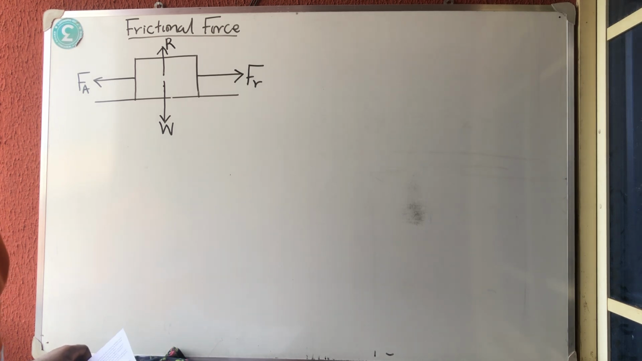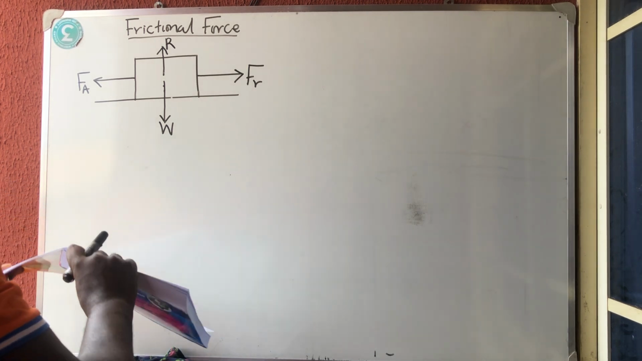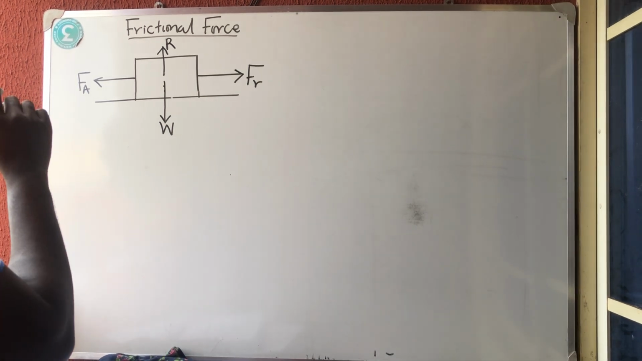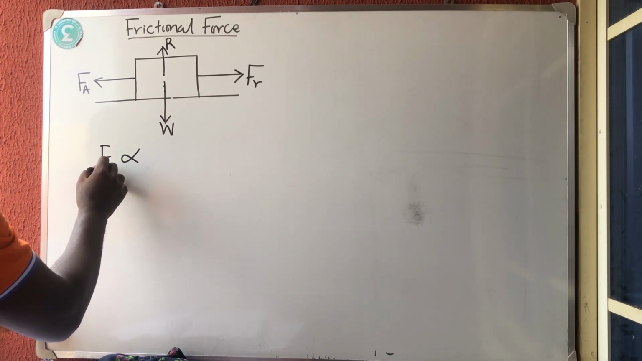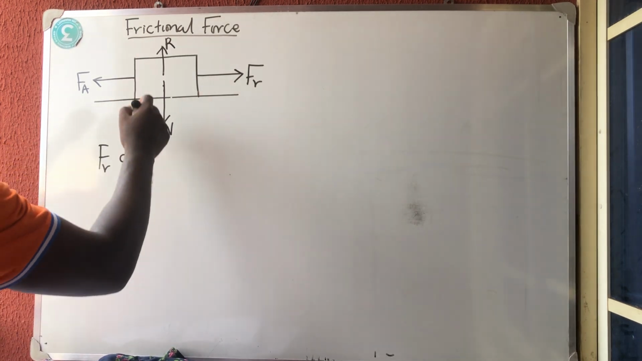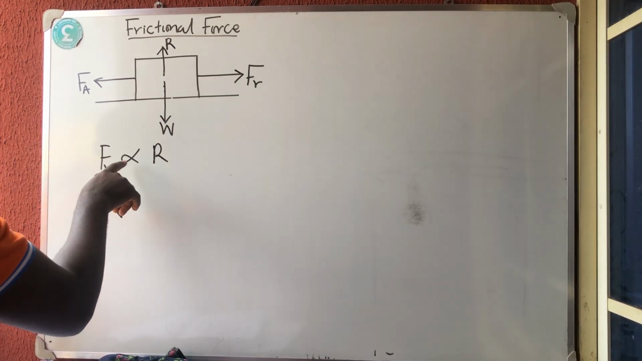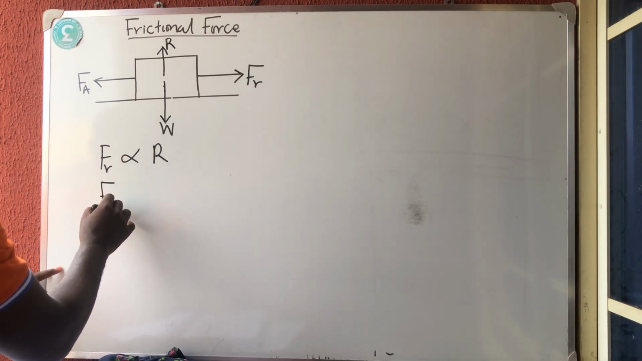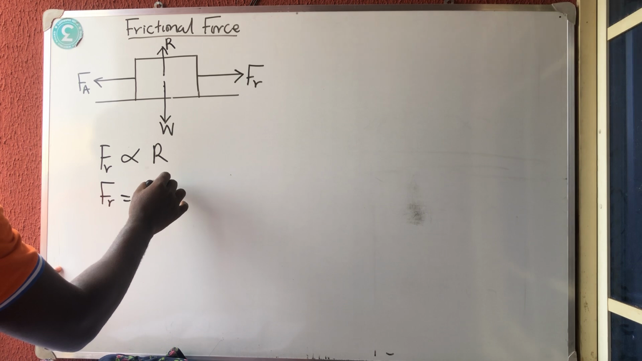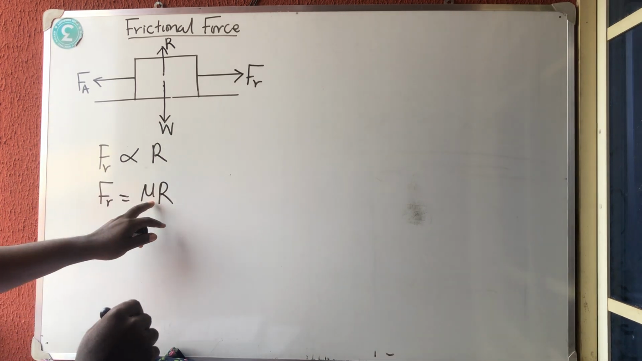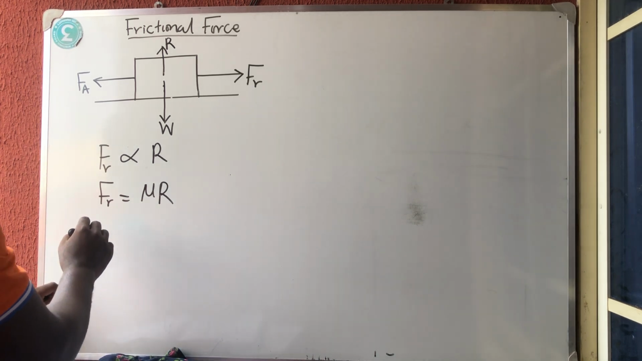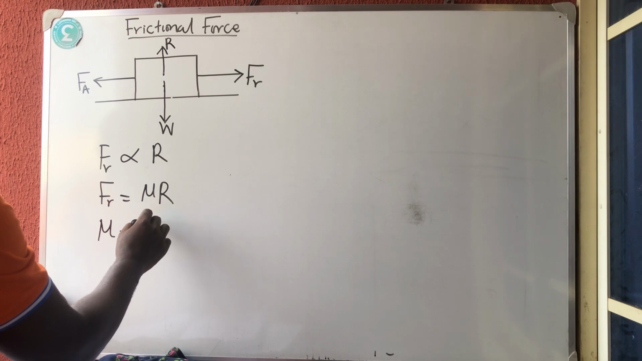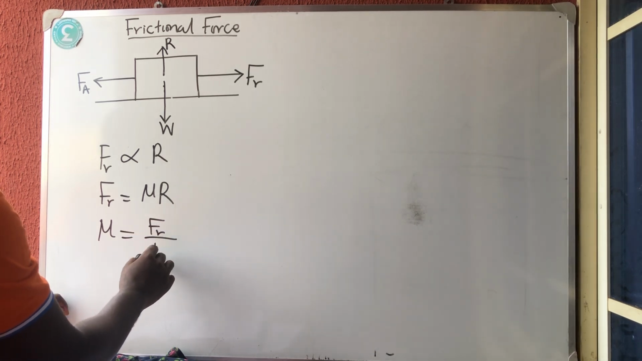Then the next thing you need to know is that frictional force is directly proportional to the normal reaction. That is the most important thing I need you to know here. If we now remove the proportionality sign, we have that frictional force is equal to mu R, where mu is called the coefficient of static friction. So if you want to get the coefficient of static friction, it is the frictional force over the normal reaction.